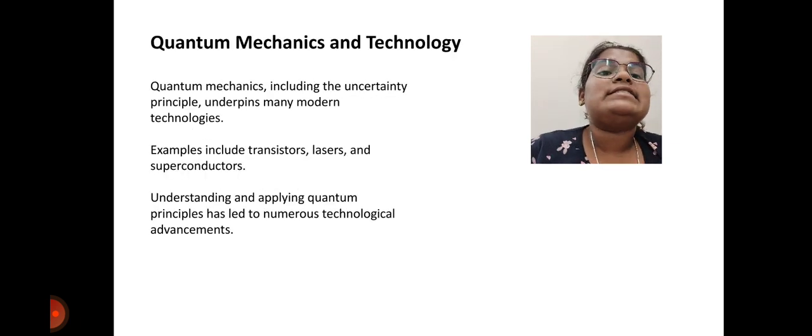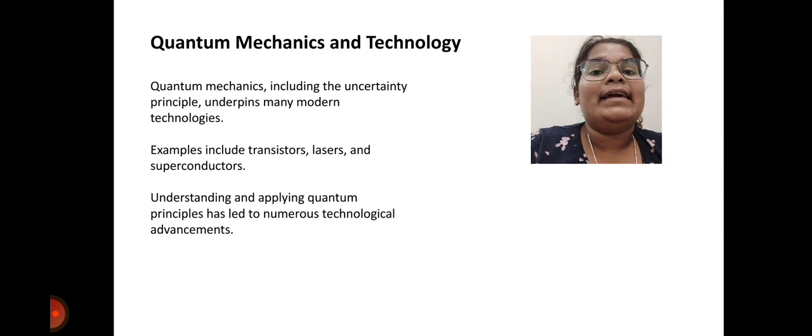Quantum mechanics and technology: quantum mechanics, including the uncertainty principle, underpins many modern technologies. Examples include transistors, lasers, and superconductors. Understanding and applying quantum principles has led to numerous technological advancements.